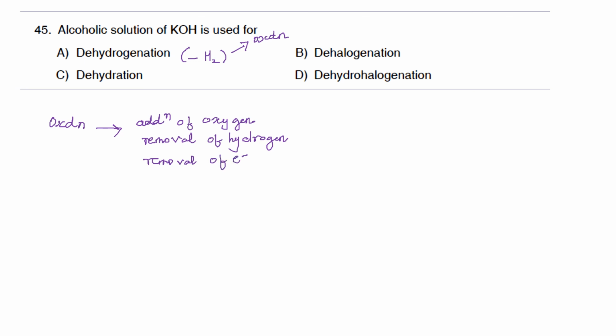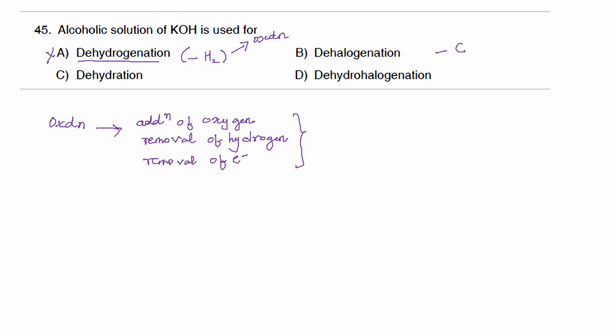All these come under the case of oxidation. So dehydrogenation means removal of hydrogen. De is a prefix which specifies removal. That is usually an oxidation reaction which is performed by oxidizing agents like potassium dichromate, potassium permanganate, etc. So that is not the option.